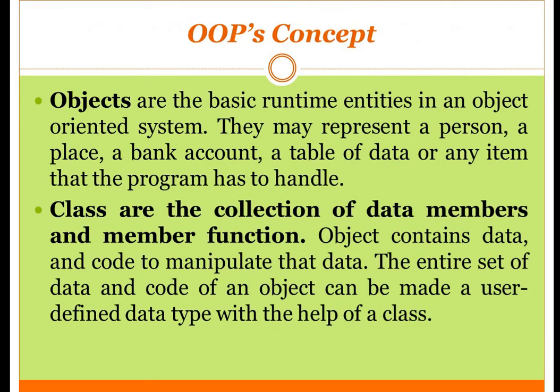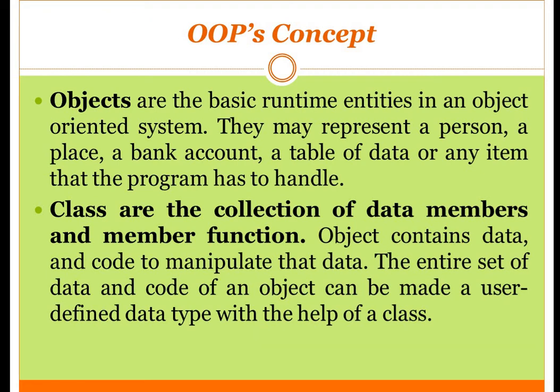So there are certain concepts. In the previous slide we have seen the differences, or we can say the characteristics of object oriented programming. Now we will see what are the concepts of object oriented programming language. The first and foremost concept is objects.